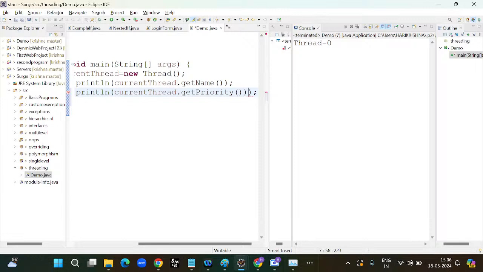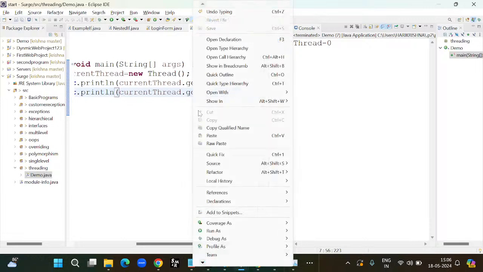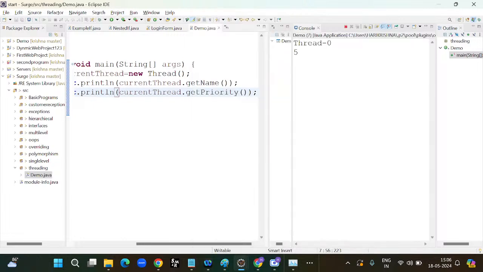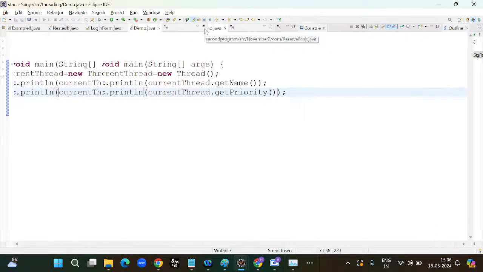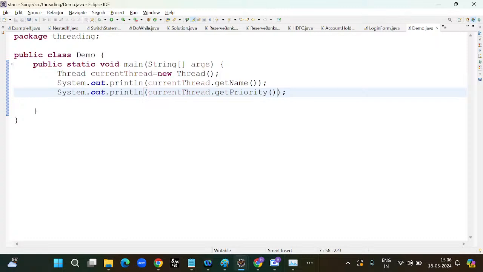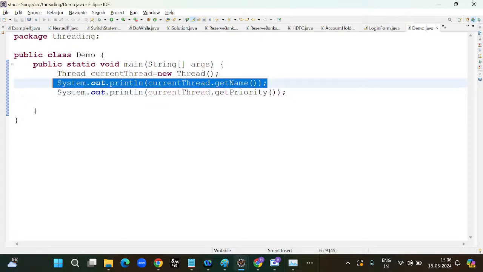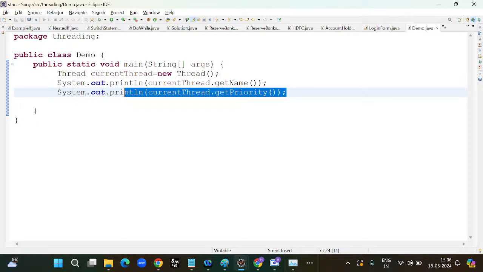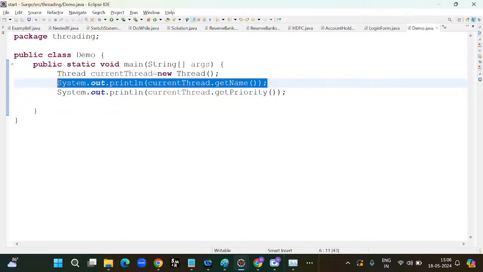I am saving the file and running the file. So this is the thread name, we'll get the thread name. So thread 0 and main thread both are the same. This is the thread name, and here we will get the thread priority.